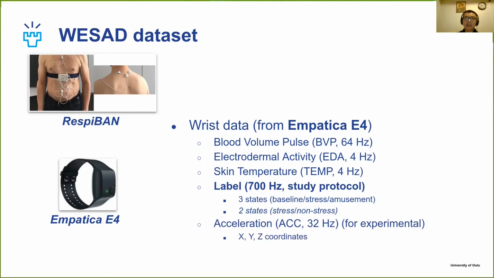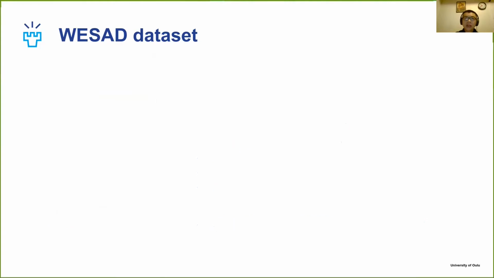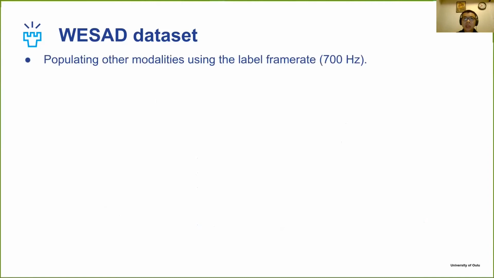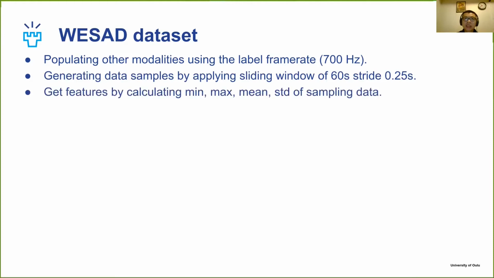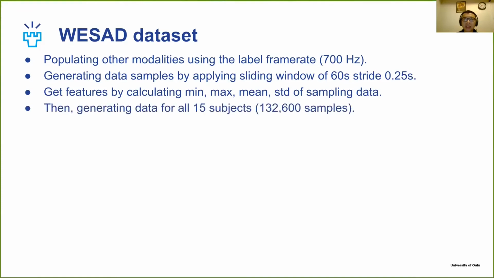However, we think that these motion signals are not reliable for stress detection as they can introduce more bias into the trained model. We then upsample our modalities using the higher frame rate of the label. We sample our data by applying a sliding window of 60 seconds and a stride of 0.5 seconds. We then calculate the min, max, mean, and standard deviation of the sample data. In total, we get around